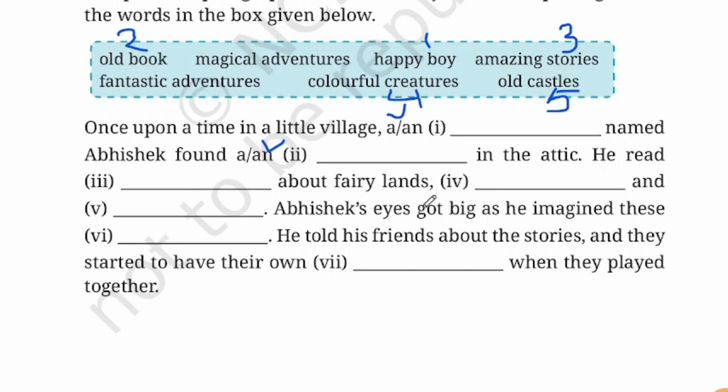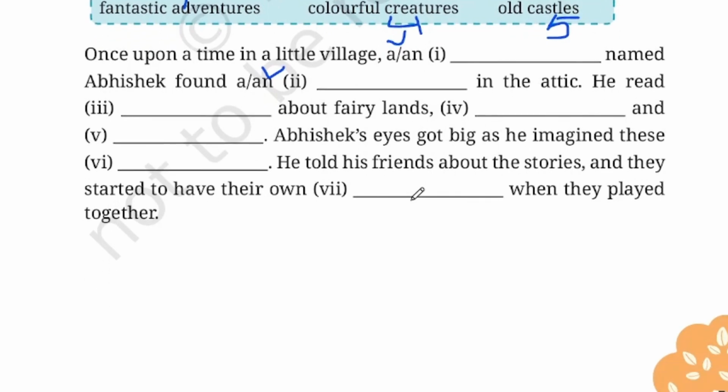Abhishek's eyes got big as he imagined these. What is he doing? Imagining all this? Magical adventures. Okay, so fine here. Magical adventures. He told his friend about the stories and they started to have their own fantastic adventures when they played together. So this is the fill in the blanks.